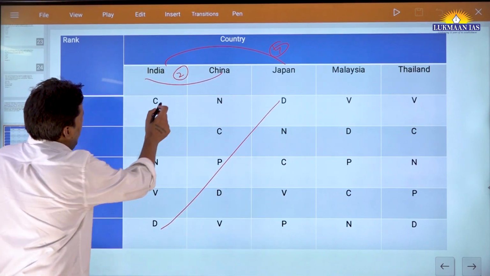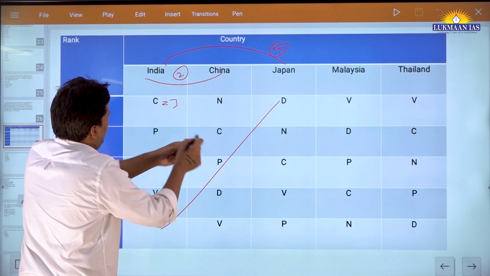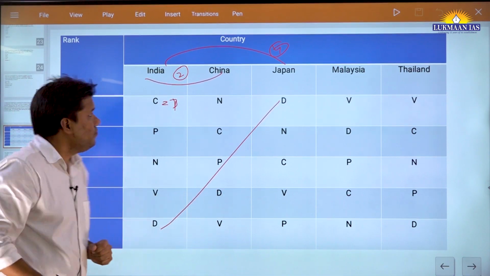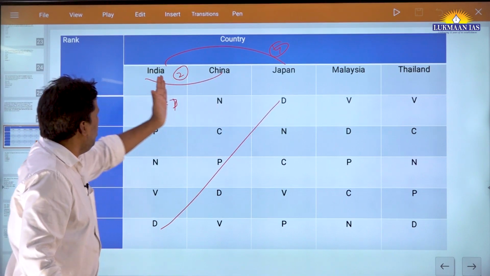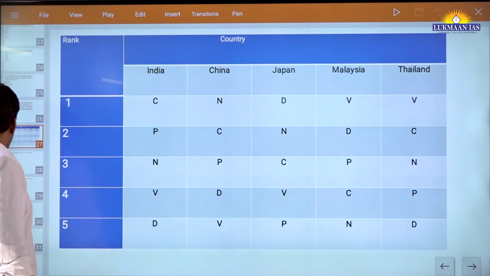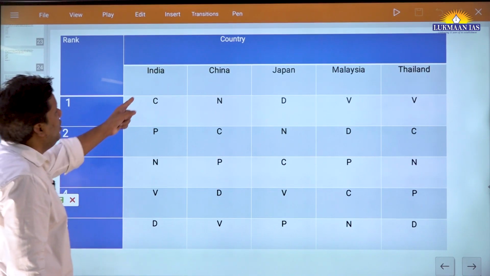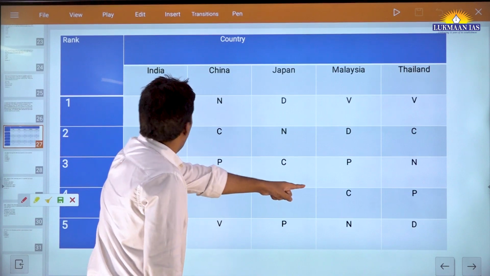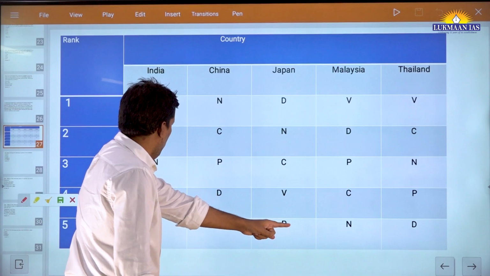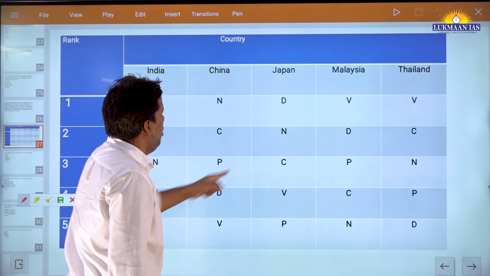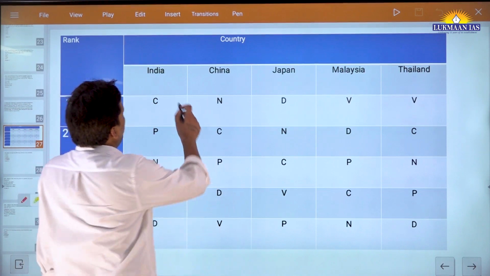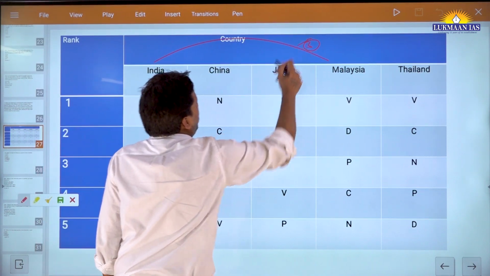And you do not have to write, let's say, this C minus this is 1. No. That mental calculation has to happen. Fine. If you want, you can check the others. Let me check India and Malaysia as well. India, Malaysia, C is 1 and 4, so 3. P 1, N again 2, B again 3, D again 3. So what is the maximum difference? 3, right? So the question is not contradicting.